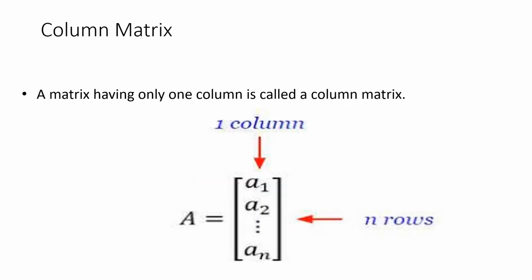Next, we have the column matrix. The column matrix is a matrix which has only one column. It will have n number of rows, but only one column. That is why it is known as a column matrix. A row matrix is the one which has one row, and a column matrix is the one which has one column.